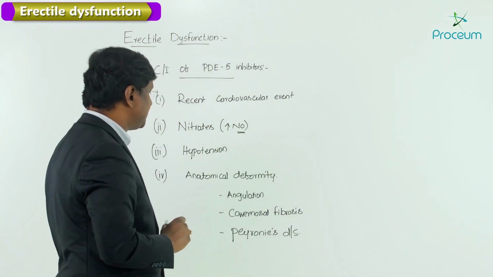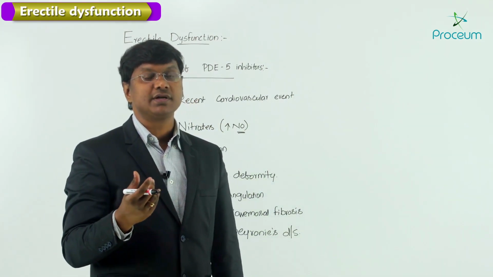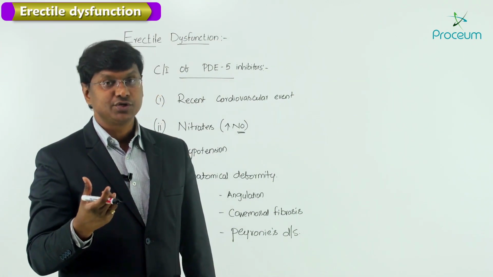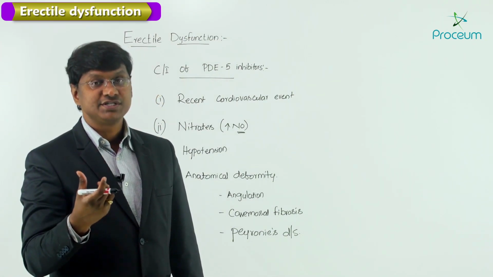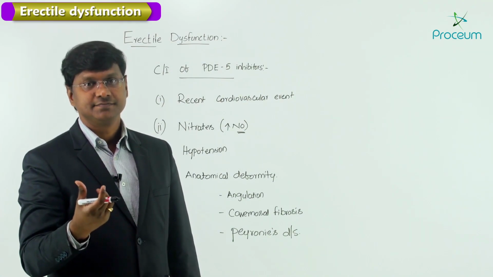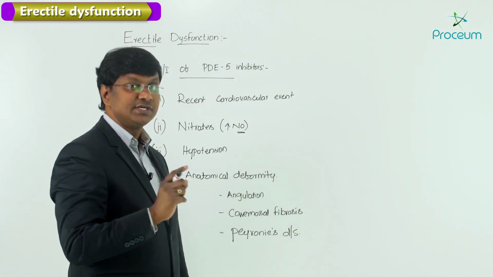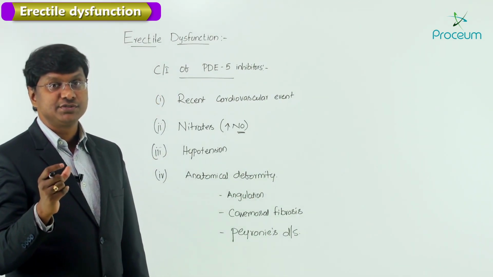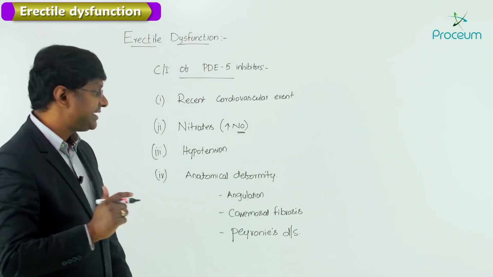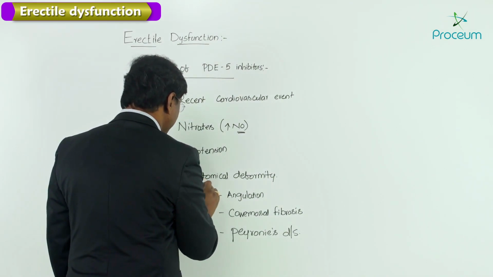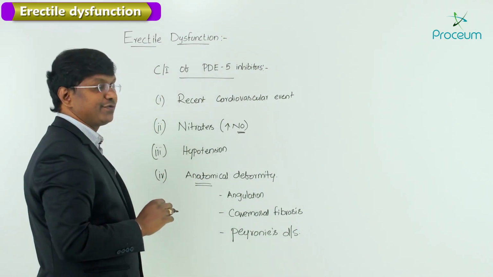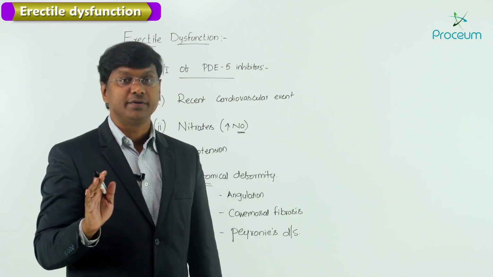So what do you understand by this term Peyronie's disease? It is a non-cancerous condition where there is accumulation of fibrous tissue which has been scarred. That is what is called Peyronie's disease. And in Peyronie's disease, there can be development of angulation within the male genital organ. So whenever there is anatomical deformity, these phosphodiesterase 5 inhibitors should not be given.